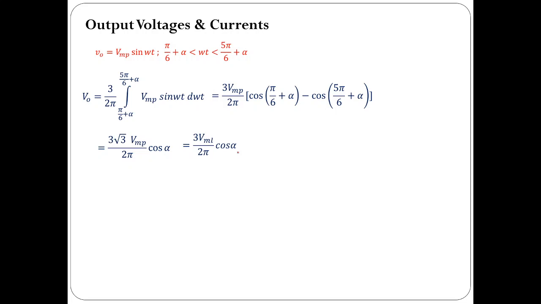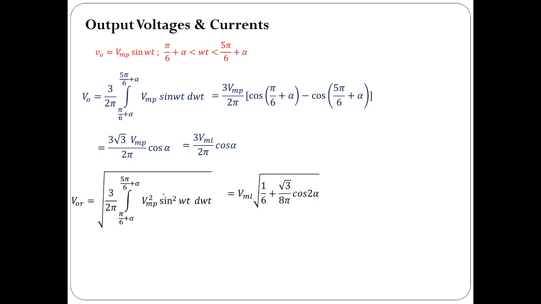Now coming to the RMS value, you have to square the voltage, take its mean, and apply the square root. Let us do that, and if you simplify that further, this is the RMS voltage: VML into square root of 1 upon 6 plus root 3 upon 8 pi into cos 2 alpha. Here VML again is the peak value of the line to line voltage, and alpha is the firing angle.